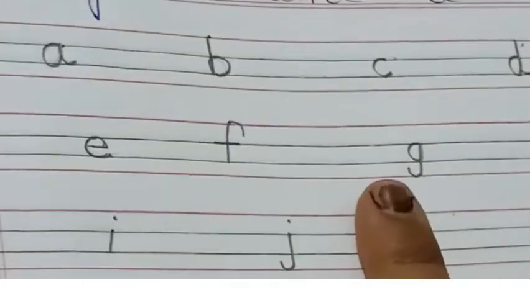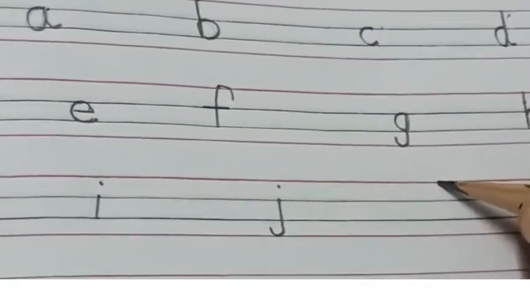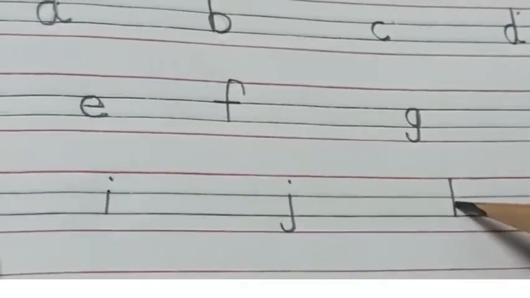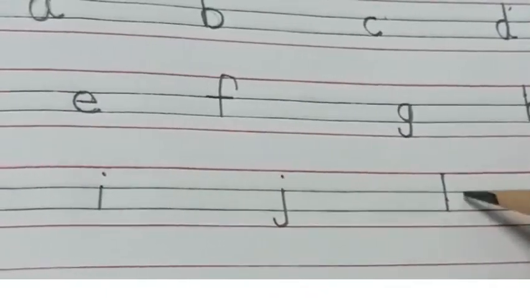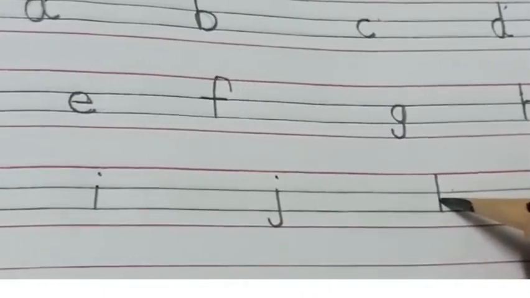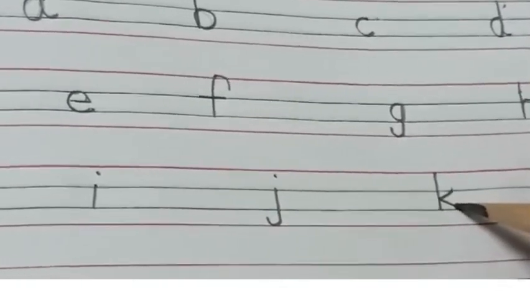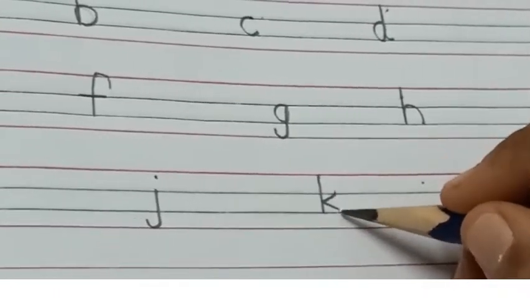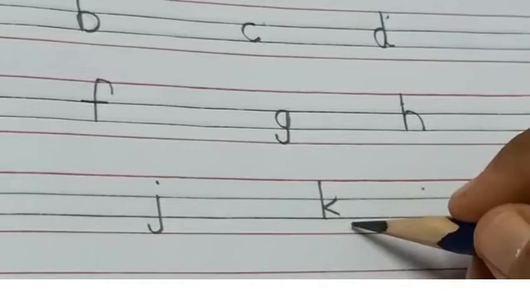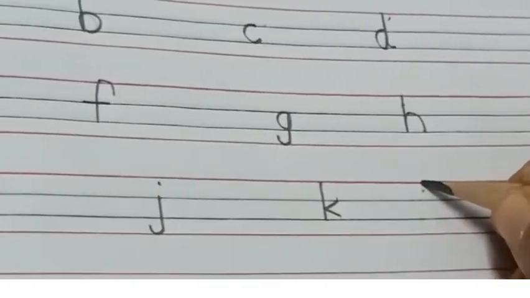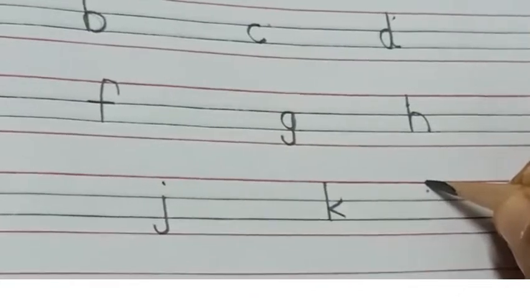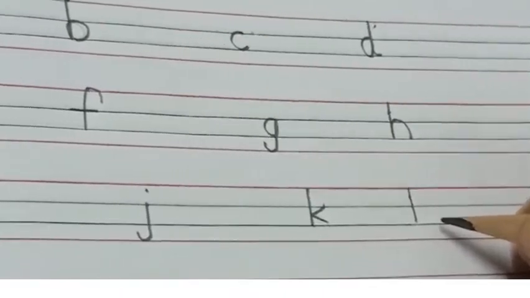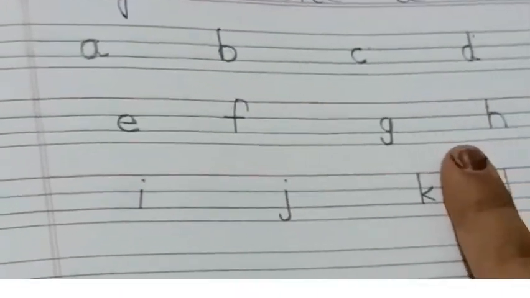Now comes letter K. From red line till black center line, draw a standing line straight. Keep the pencil in the center of these two slanting center lines. Draw a slanting line and one more slanting line. Small letter K. These two slanting lines should not come out of these center lines. Now comes letter L. Letter L is very simple and easy. It's just a standing line. Small letter L. And don't forget to give one finger space.